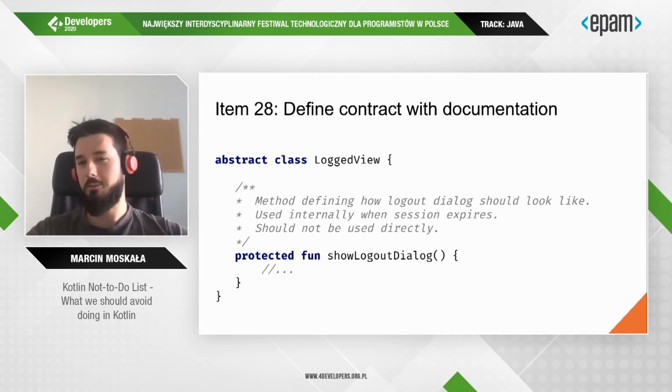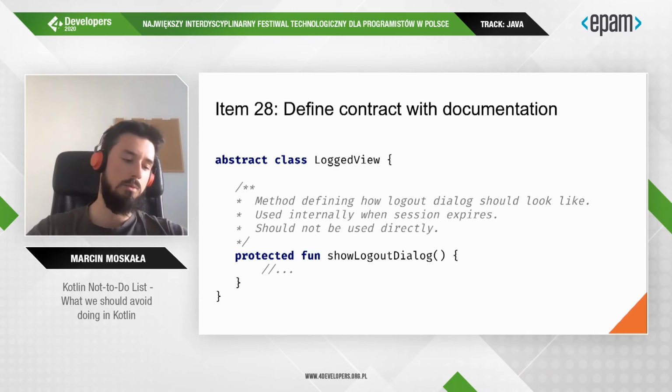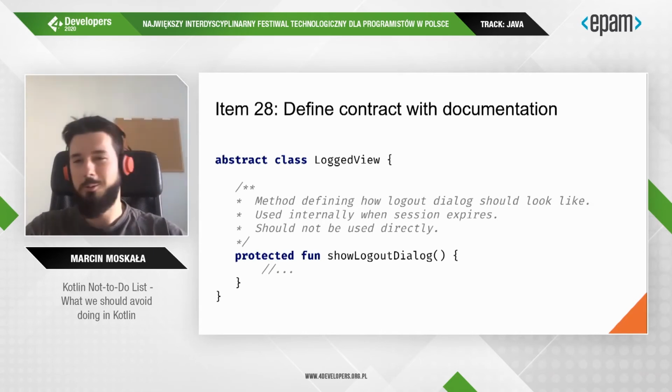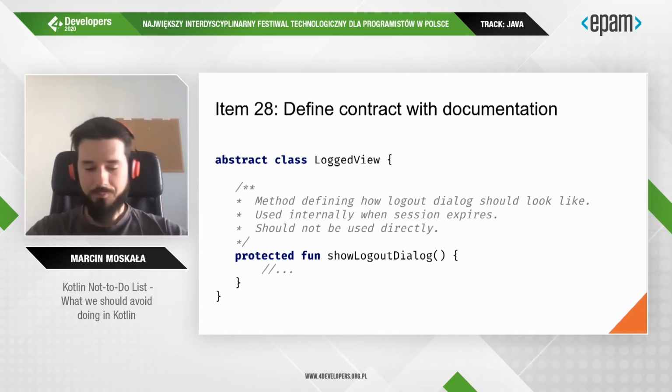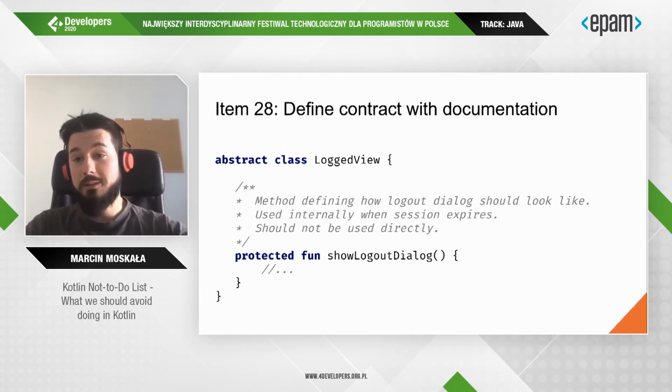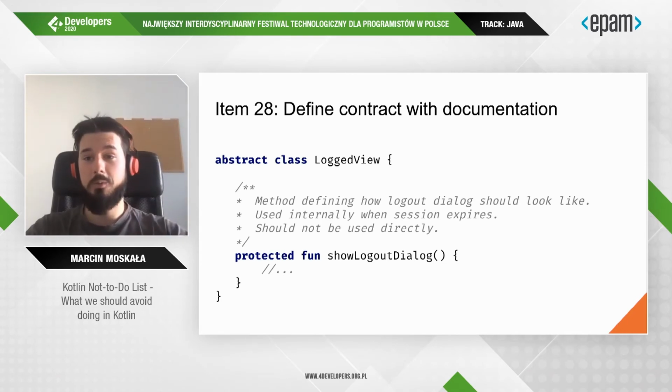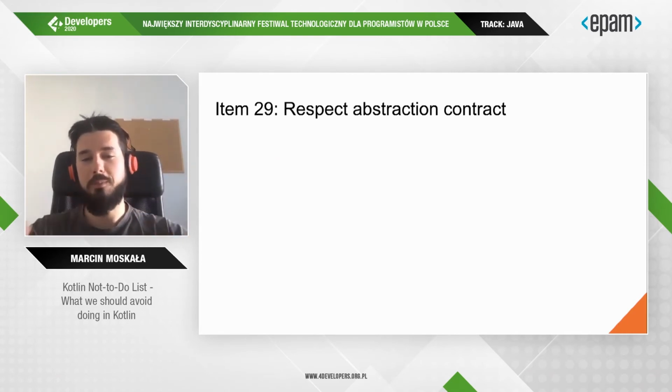Also, to a certain degree, by tests. Tests tell you how something can be used, but well, we should not expect our users to read our tests. So it's rather up to us to keep the contract. And on the other side, we should respect the contract. So when a contract is stated, we should respect it.